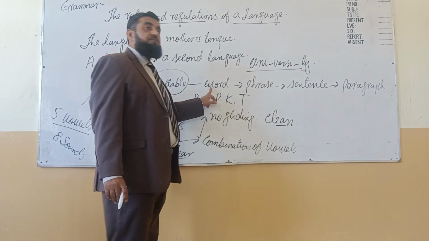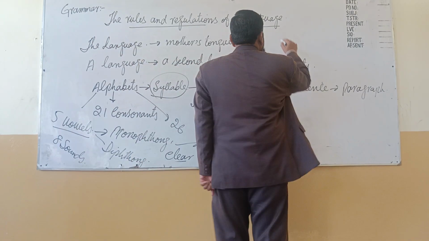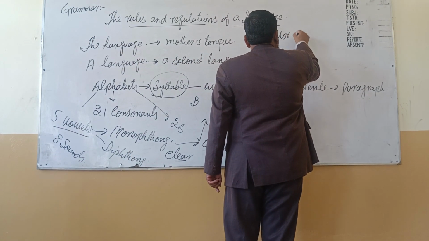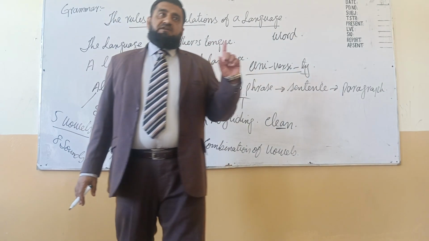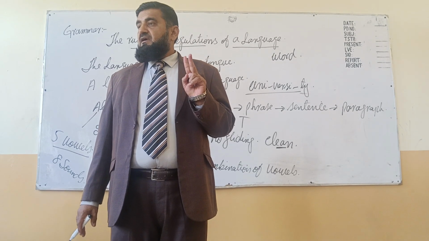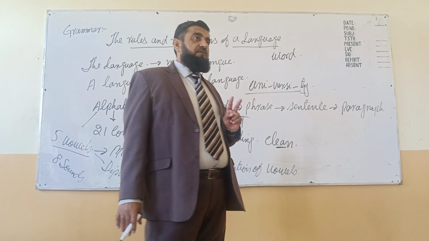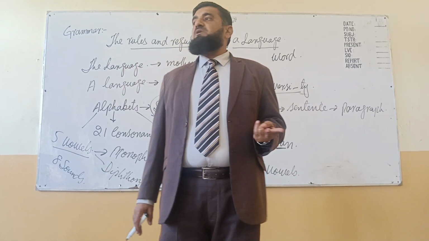Now we come to an important thing, that is the word. What is a word? It is very important in English. How can we define a word? Keep in mind, a word has 3 basic characteristics. Actually, it is a group of syllables, maybe a single syllable, maybe more than one.